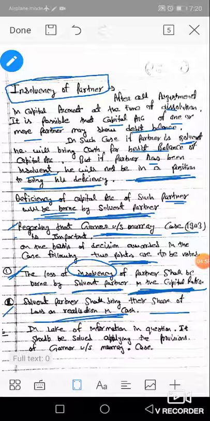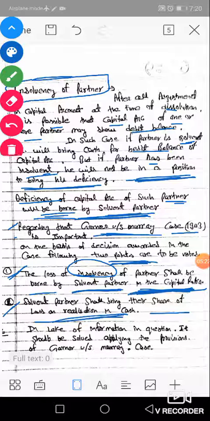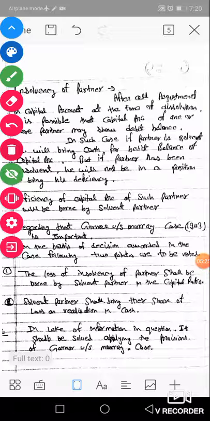These two points must be noted if the insolvency of a partner is to be borne by the solvent partners. First, the deficiency will be borne in the capital ratio, and the partners will bring the loss on realization in cash.